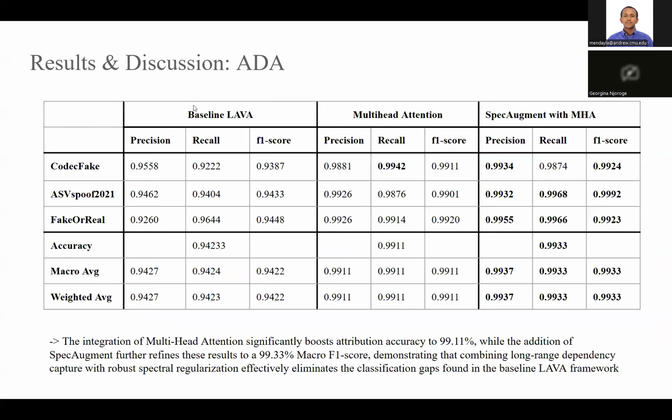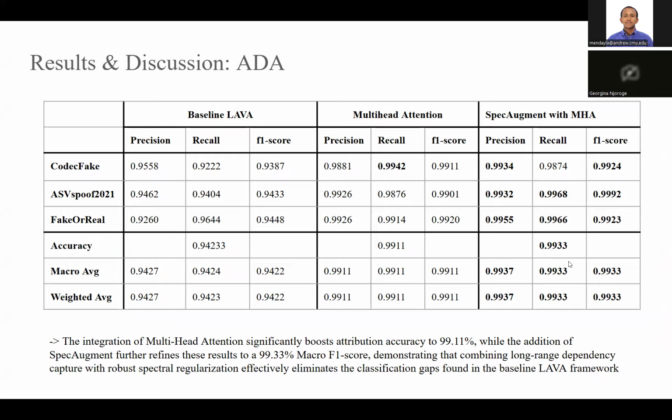So this is what we managed to do. We can see the baseline results, the multi-head attention results, and the SpecAugment with multi-head attention. And based off this, we can see that most of the high performance, at least for the attribution model, was on the SpecAugment with multi-head attention.